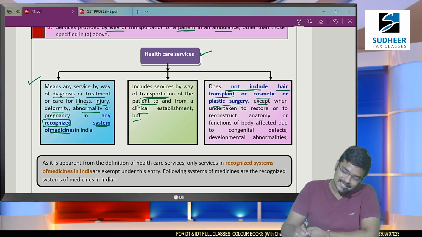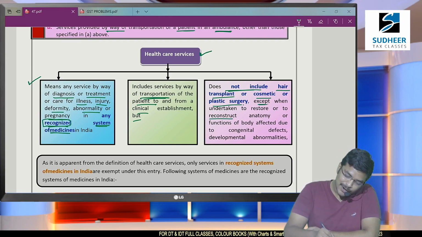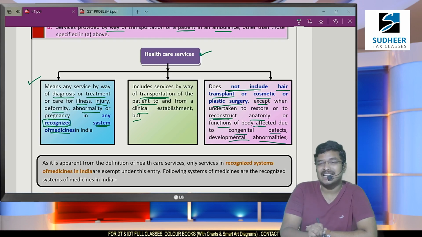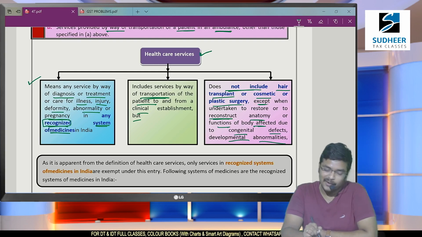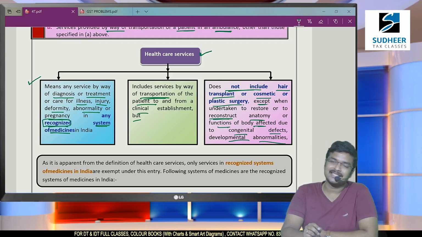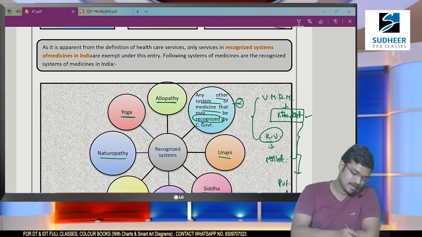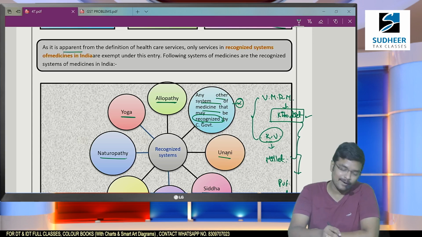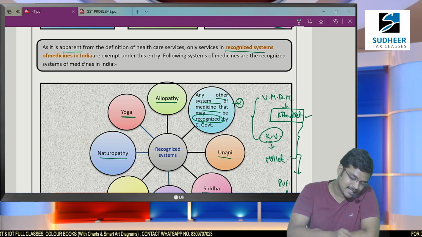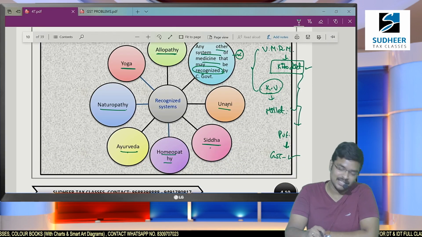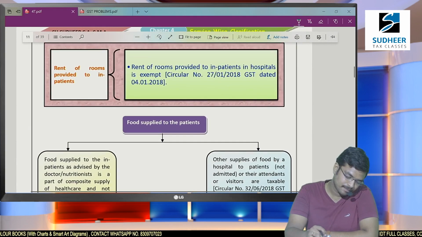If this plastic surgery and hair transplantation is done to reconstruct the anatomy or body affected due to congenital abnormalities, that means as part of a medical system, then it will be exempted. Or else these are luxurious services, and it will be taxable. So it is apparent from the record that only the recognized systems of medicine in India are exempted. These are what I have explained to you.